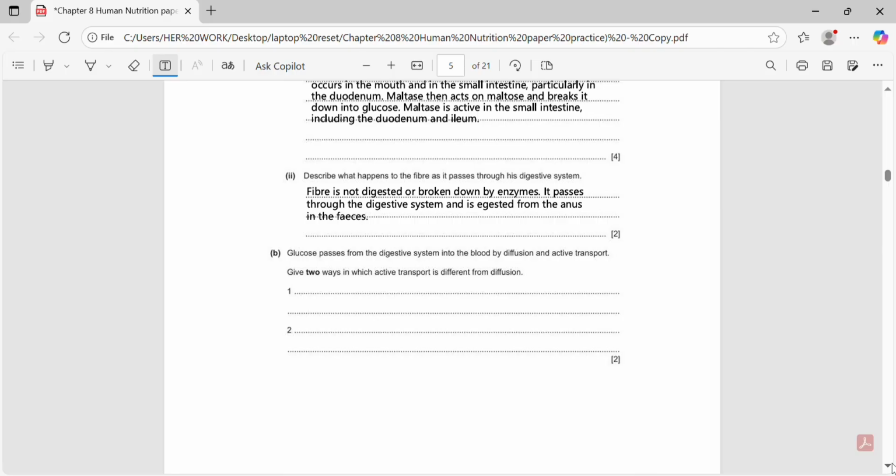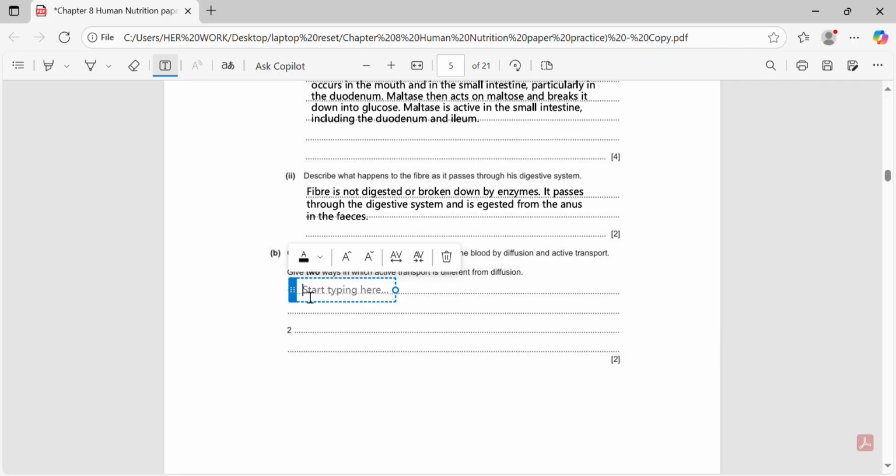Now we have part B of the question, which says, glucose passes from the digestive system into the blood by diffusion and active transport. Give 2 ways in which active transport is different from diffusion. This is a comparison question. We must highlight 2 main points, that active transport requires energy while diffusion does not, and that active transport can move substances against the concentration gradient, while diffusion only happens from a region of high to low concentration.